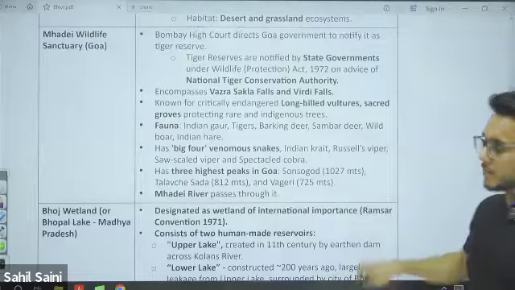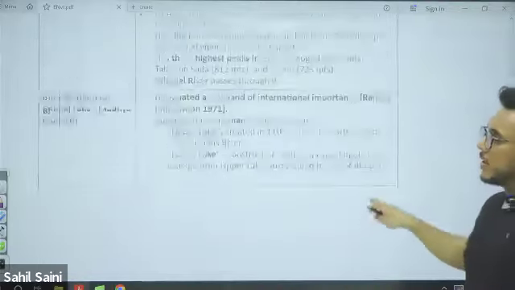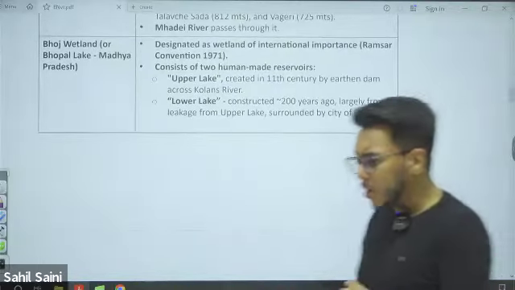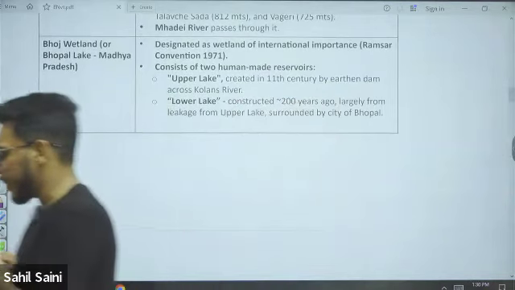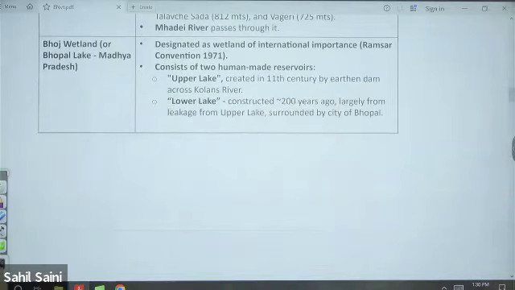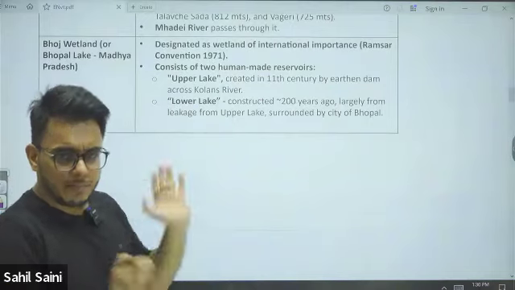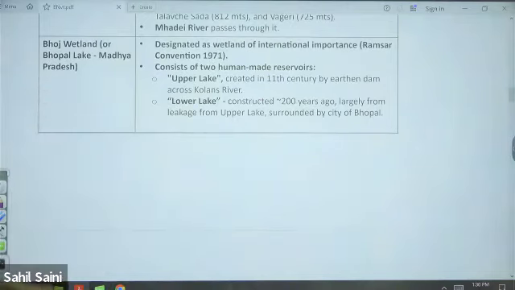Mahadei Wildlife Sanctuary. Okay, UPSC has asked very broad questions also. They will give you protected areas and might ask the features of that area. So because of that, please be a little bit more careful.